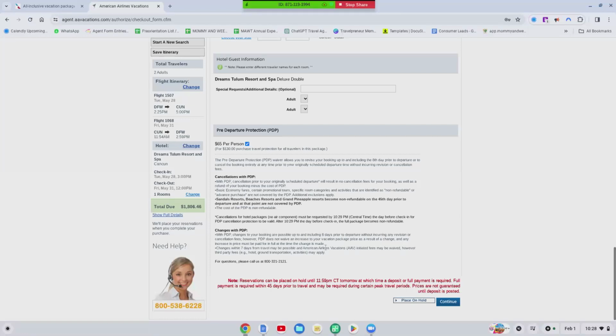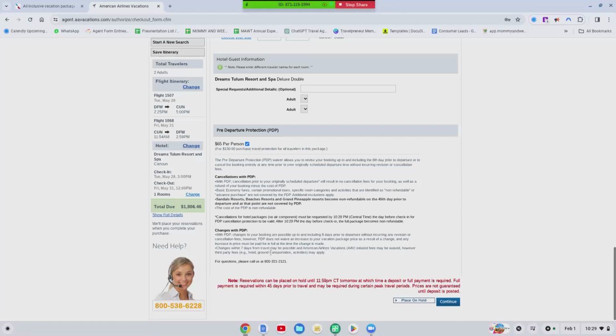So if you've got a client that's a little wishy-washy, add on pre-departure. A client that's not sure if they're going to be able to go, or a client that's in a field that may not be able to travel, let's say like law enforcement or military, and they may not be able to go. Yeah, they can get insurance to cover stuff like that. However, they're going to have to do an insurance claim. And sometimes ain't nobody got time for that, because it's a process.